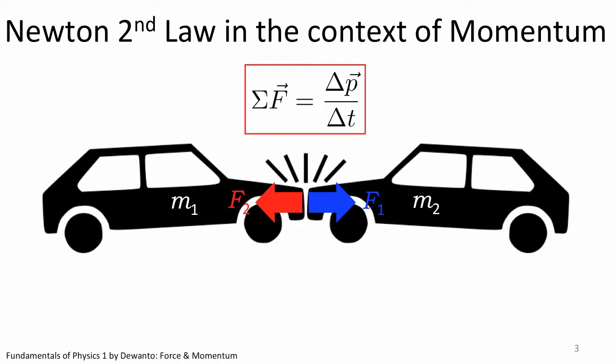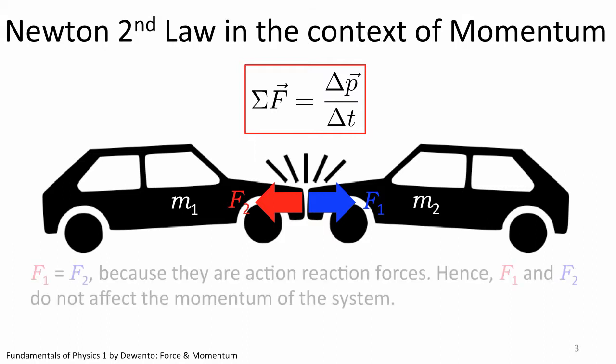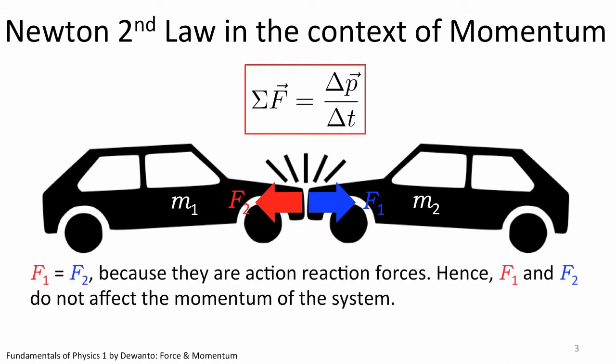These forces are action-reaction pair which come into existence when the cars come into contact. These are real physical forces. If you are inside one of the car, you will definitely experience the force. But for an external observer who examines these two car systems as a whole, the blue and the red force cancel each other. They are action-reaction forces. They have the same magnitude but act on different cars and oppose each other. Hence, no resultant force. And hence, they do not cause any change in momentum.